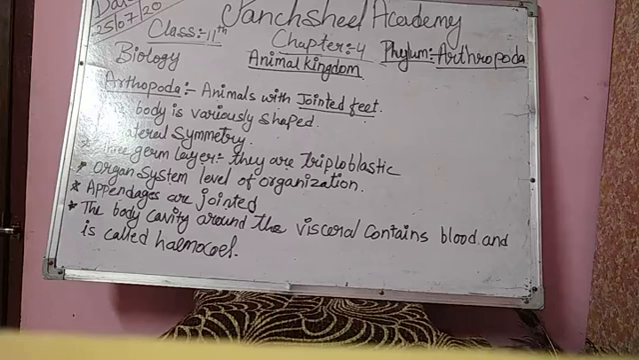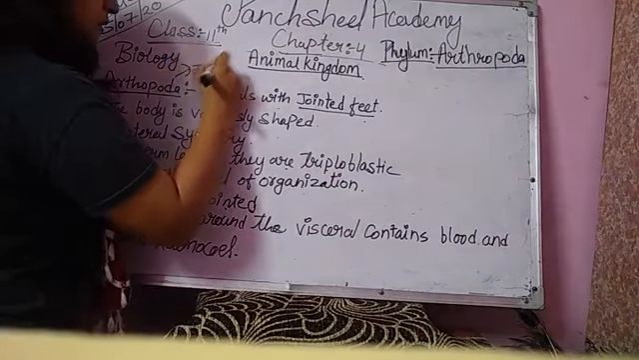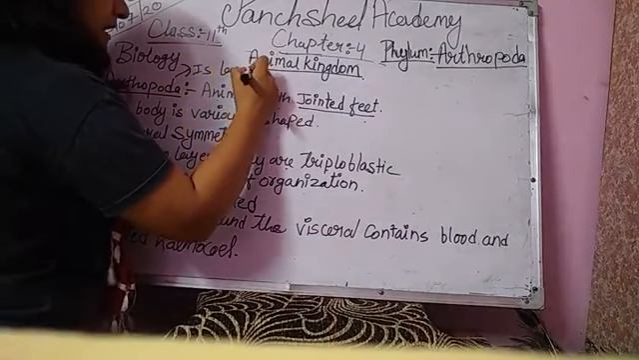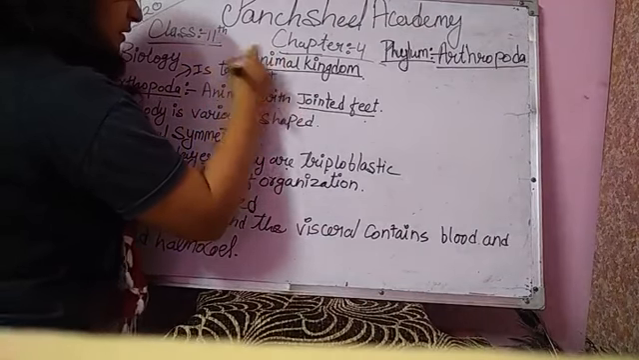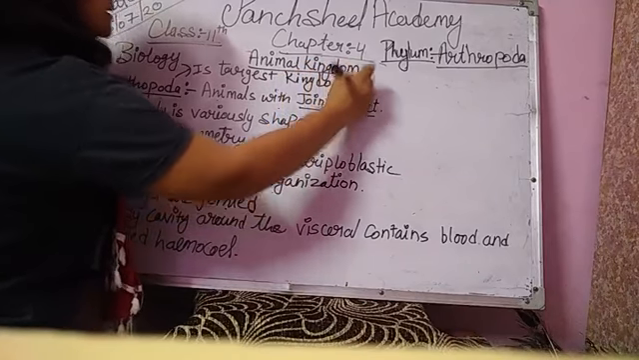If we talk about species, Arthropoda is the largest phylum of the animal kingdom. Which one is the largest phylum? Arthropoda is the largest phylum.